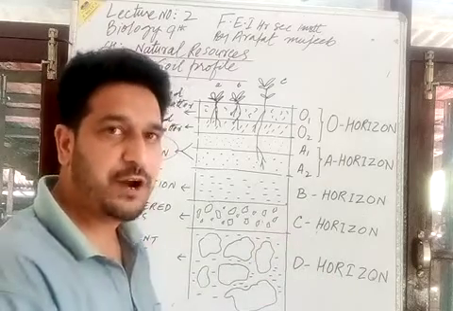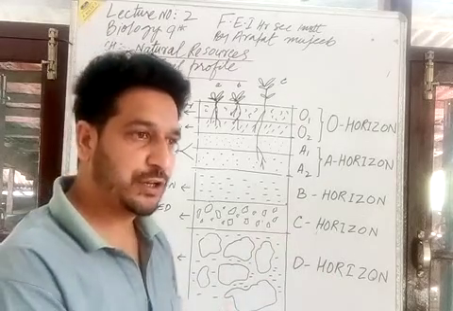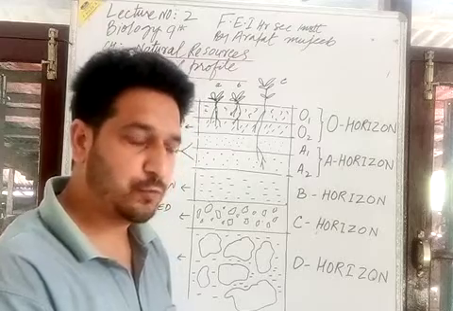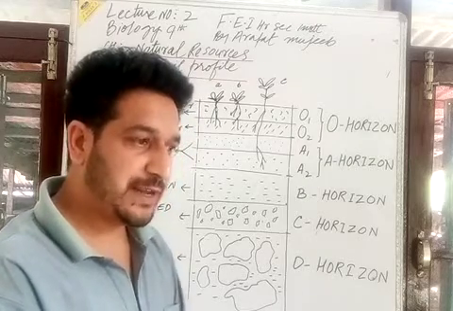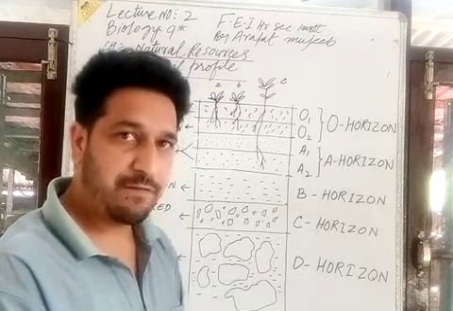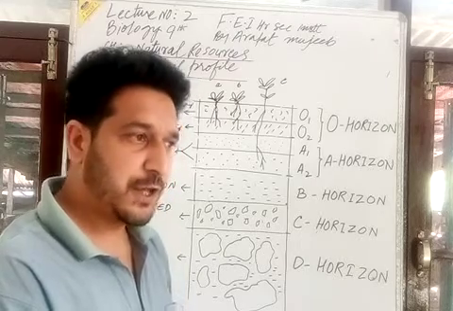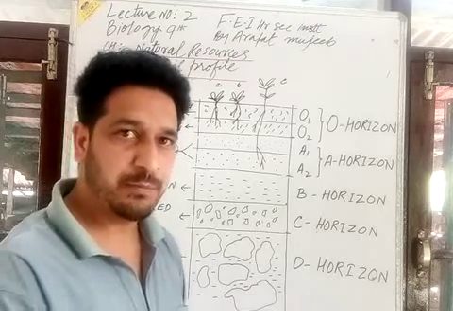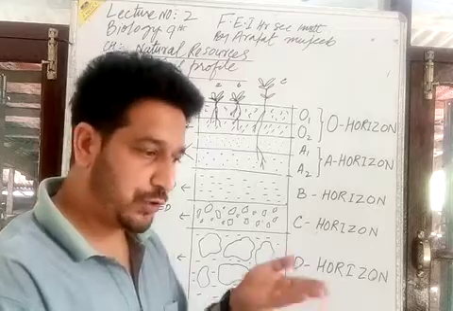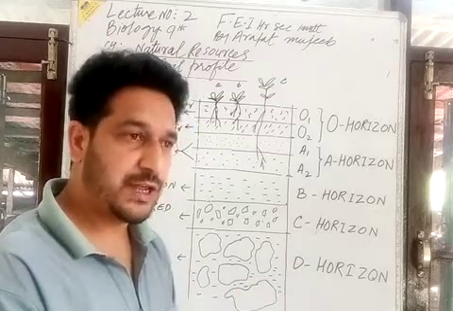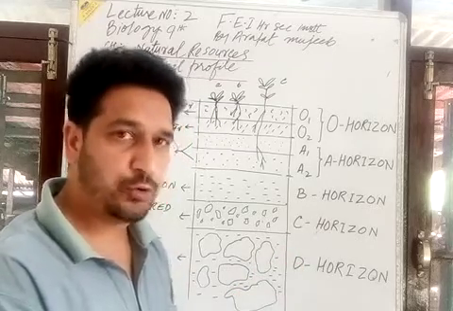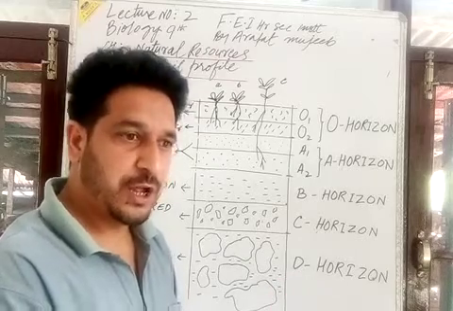Therefore, it is often advised to the farmers during irrigation practice that you should not supply too much water to the plants. Some soluble minerals are washed down to the deep layers of the soil, which then remain unavailable to the plant growth, to the crops.